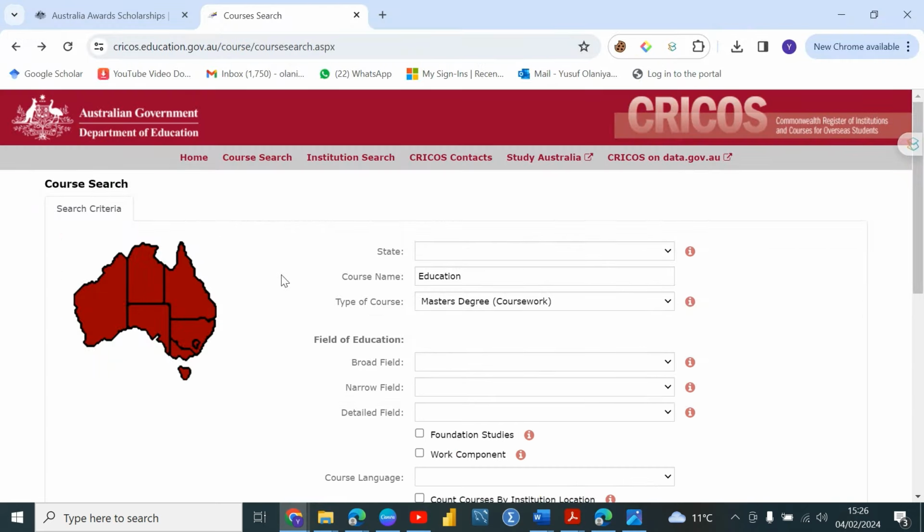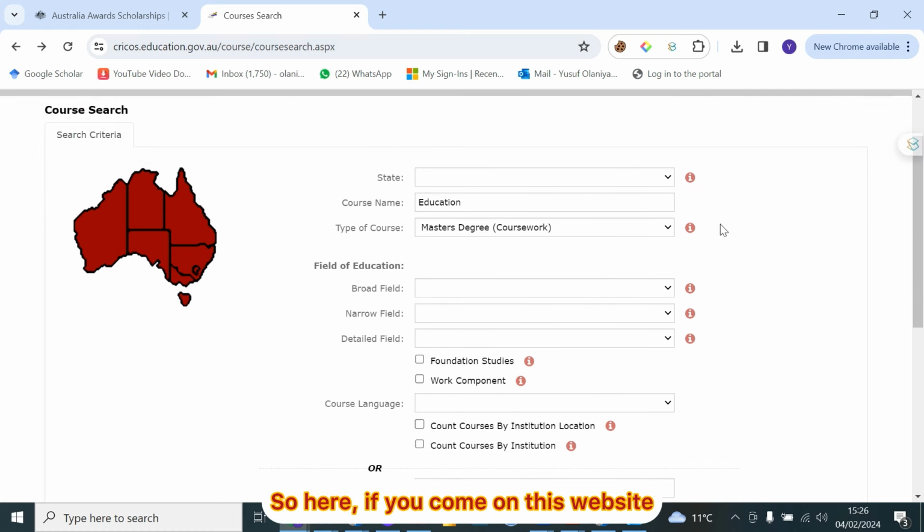This is the website that I'm talking about, cricos.education.gov.au. Here, if you come on this website, you can just search for any course of your choice. I told you earlier that it doesn't really matter about the course of study. What is most important is how you want to connect your course of study to the developmental area.